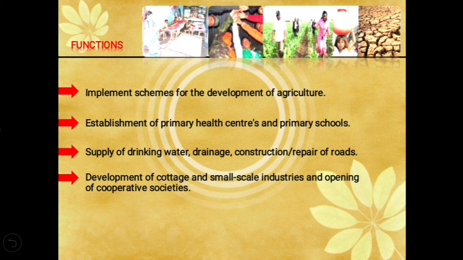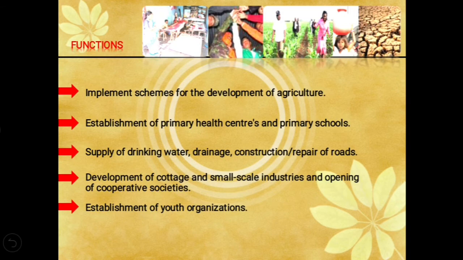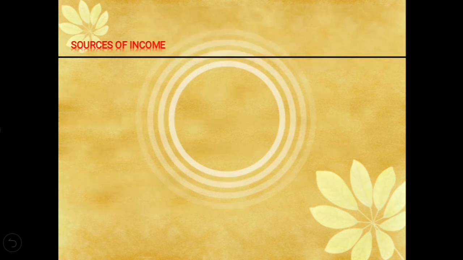Then development of cottage and small scale industries and opening of cooperative societies. So this is another function of this Samiti, to develop cottage and small scale industries and to open new cooperative societies, and also the establishment of youth organizations, that is forming associations and organizations of the youngsters. Now let's see its sources of income, that is how it gets its money to do such long and big functions.